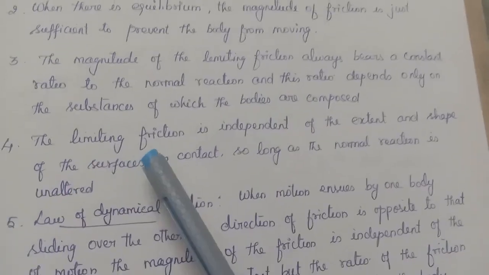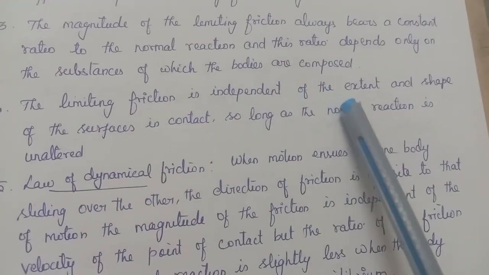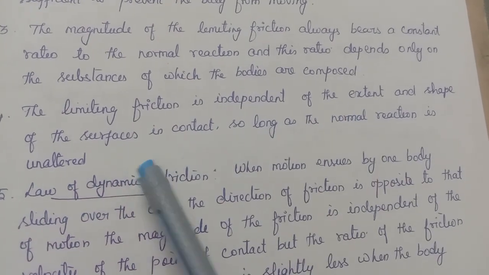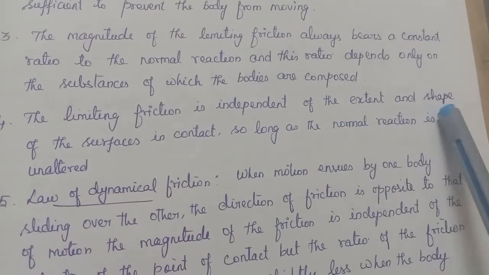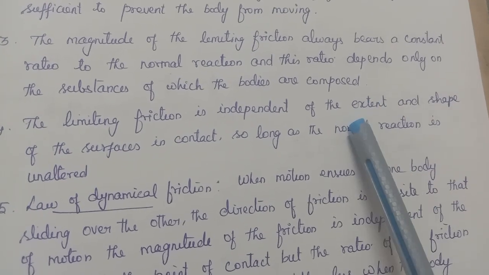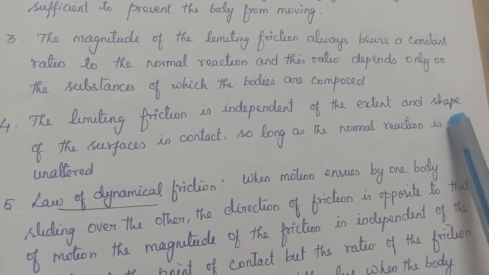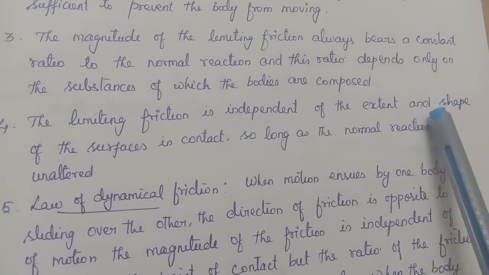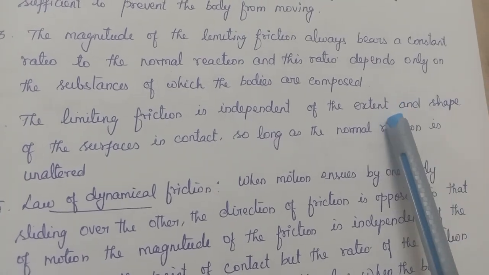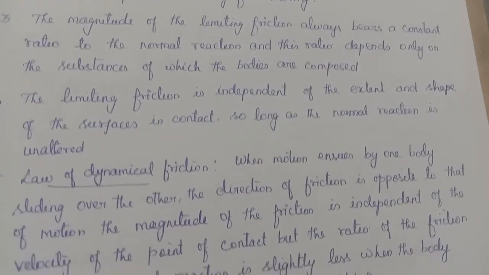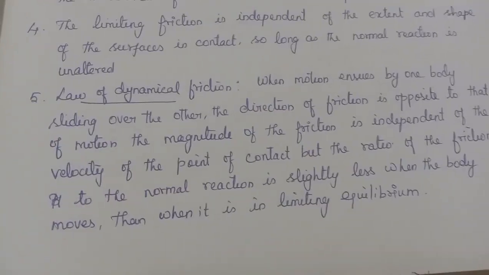Then next one is the limiting friction is independent of extent and shape of the surface in contact, so long as the normal reaction is unaltered. So this is a very important point. The friction is independent of the extent and shape. So there is no relation between extent and shape of the body with friction. So it is independent. It is only dependent on the substance of which the bodies are composed. Okay, the material with which the bodies are composed.